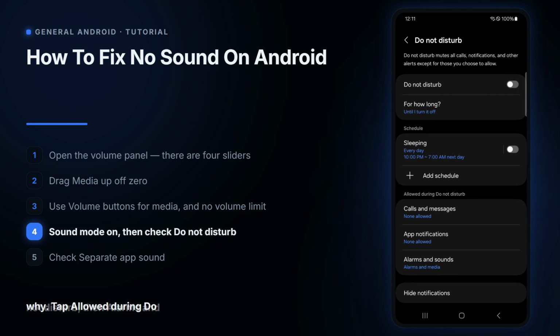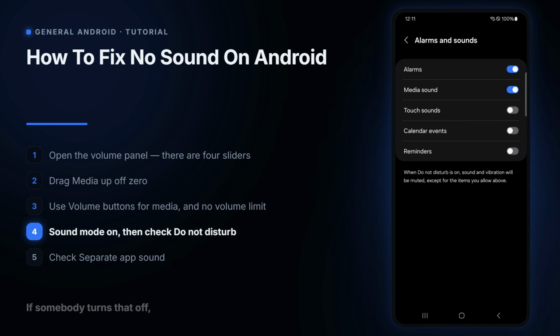Tap Allowed during Do Not Disturb, then Alarms and Sounds. Media sound is switched on. That is what keeps your music playing. If somebody turns that off, your media goes silent too.